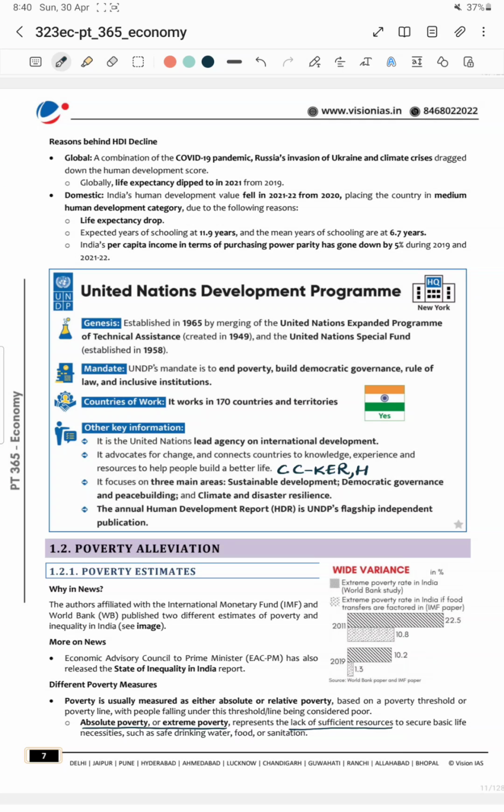The second important theme here, after health, is education. The expected years of schooling in India is 11.9 years and mean years is 6.7. The third theme here is standard of living. India's per capita income in terms of PPP, purchasing power parity, has gone down by 5%. So there's GDP, and there are 3 types: nominal GDP, real GDP, and GDP at PPP, purchasing power parity.